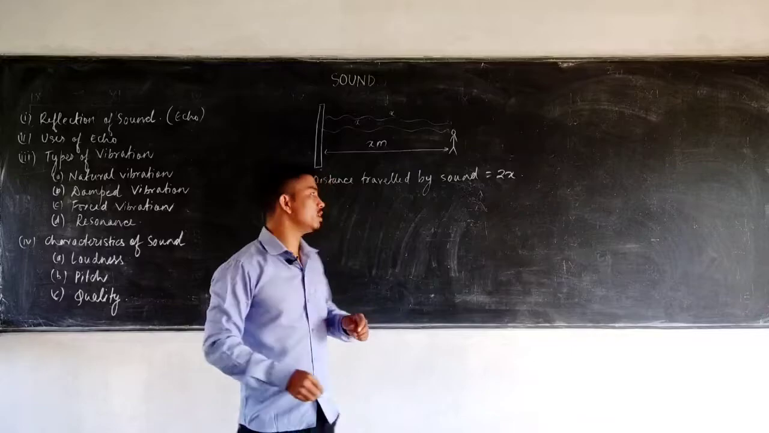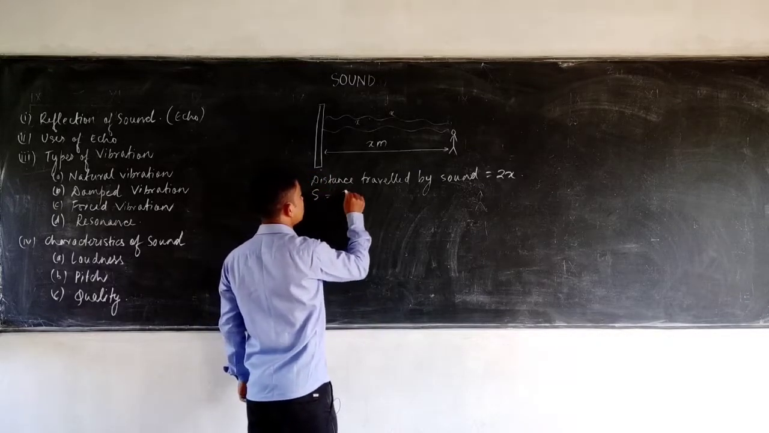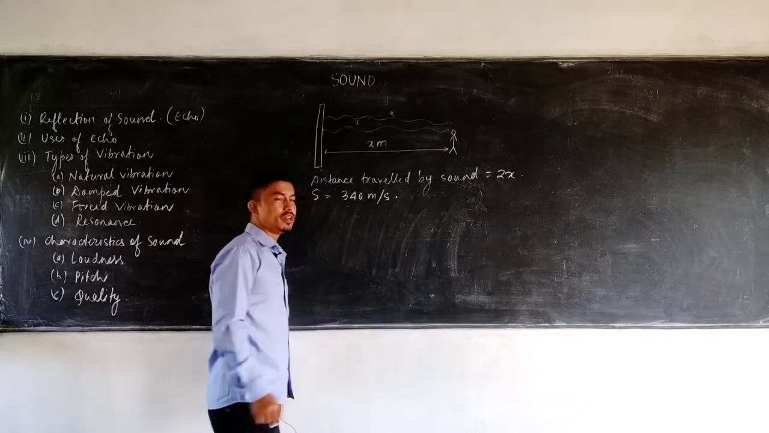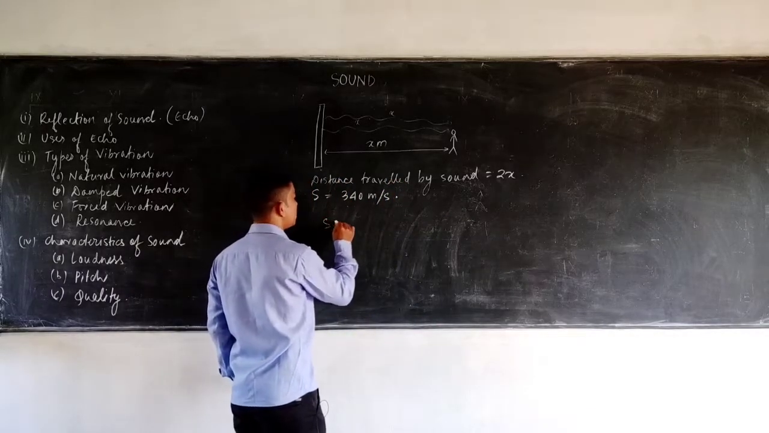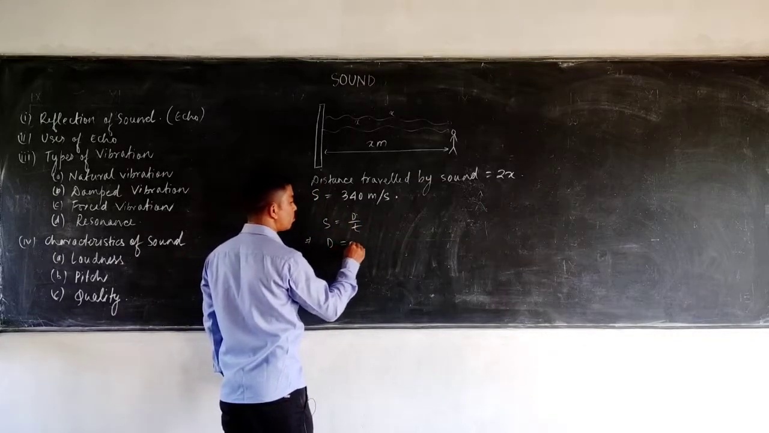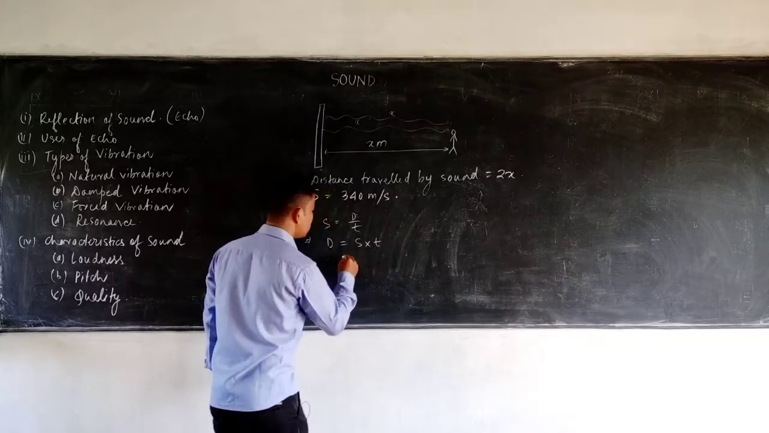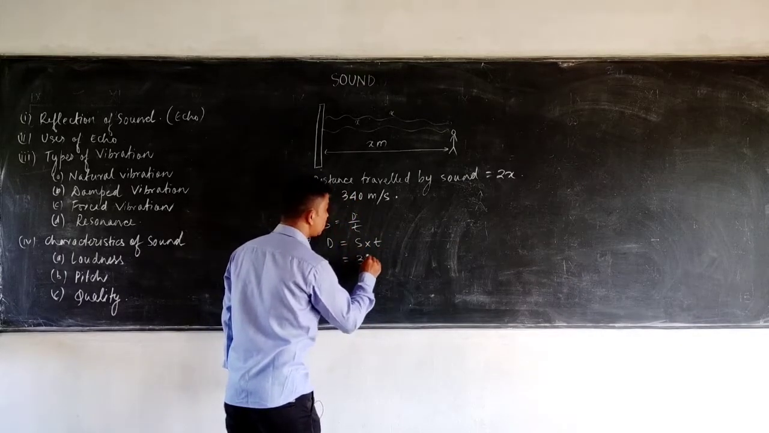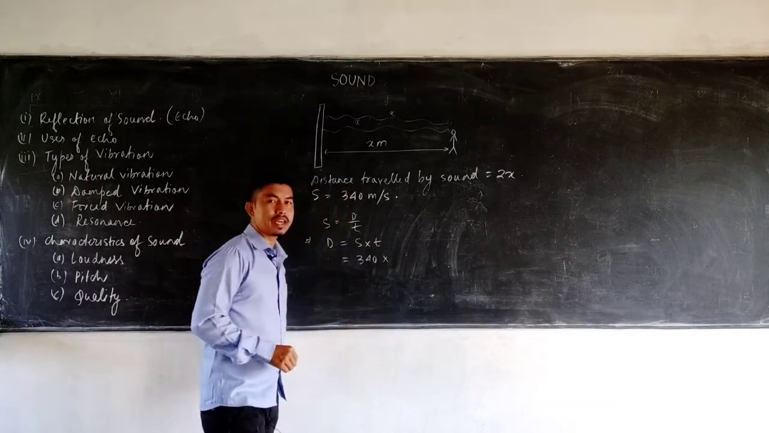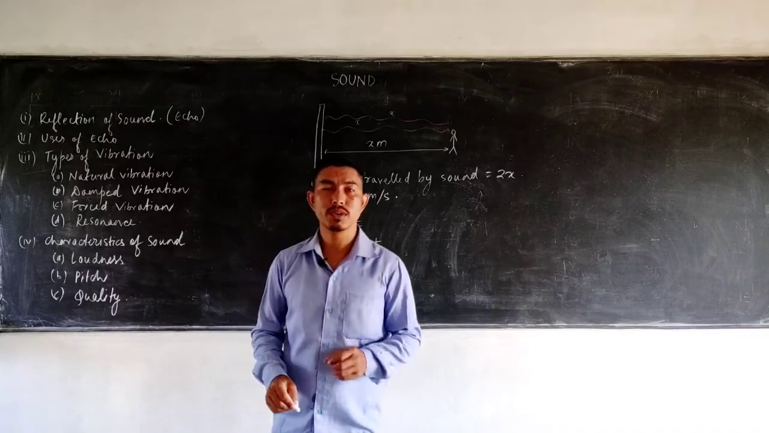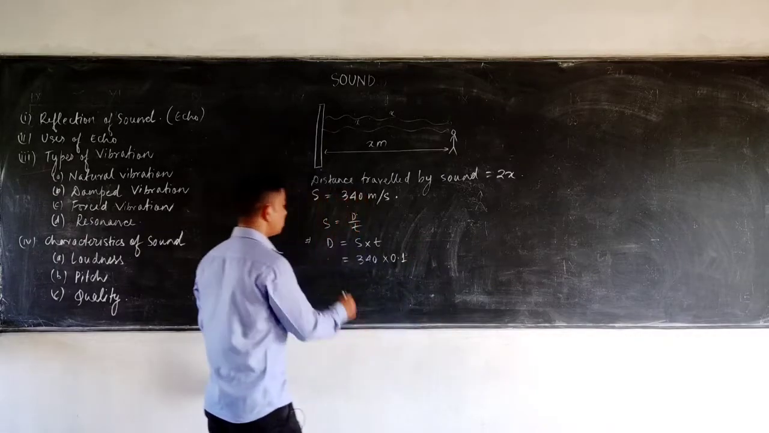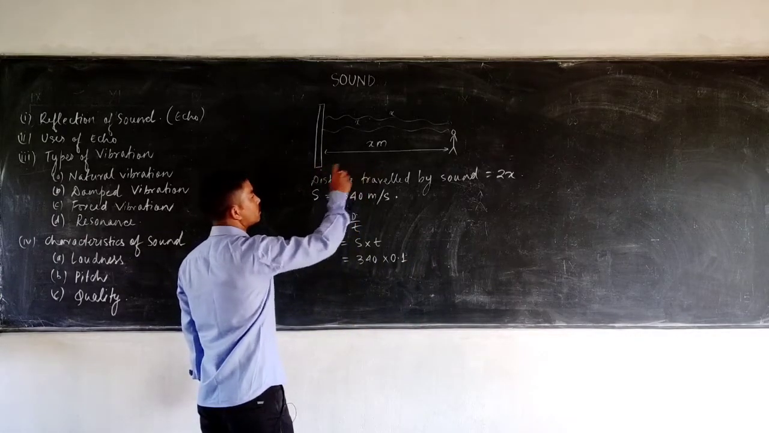It is found that the speed of sound in air is usually taken to be 340 meters per second. Now using the formula speed equals distance by time, I can easily find the distance will be equal to speed into time. Speed, how much is the speed? 340 meters per second. Now into time, what is the time? The minimum time required to hear an echo is 0.1 second. Now this d, the distance traveled by the sound, is how much?